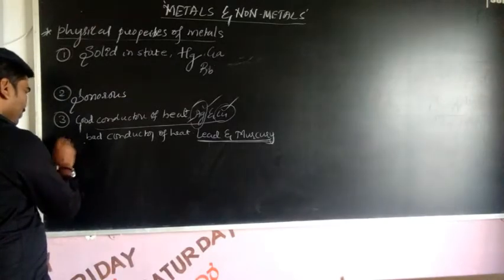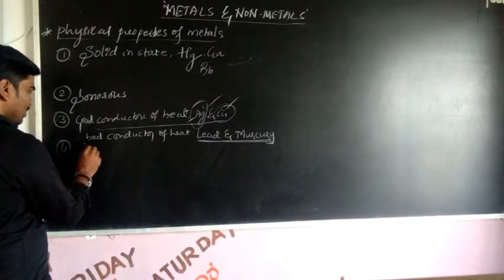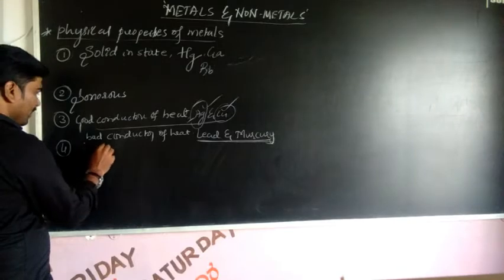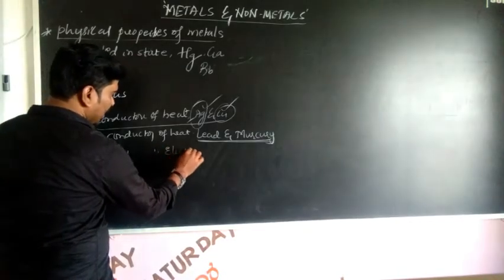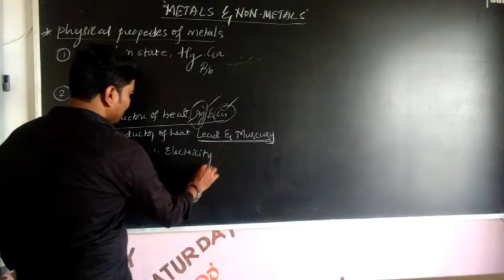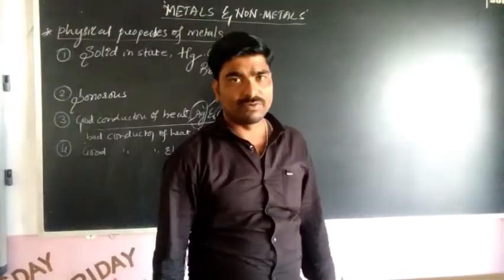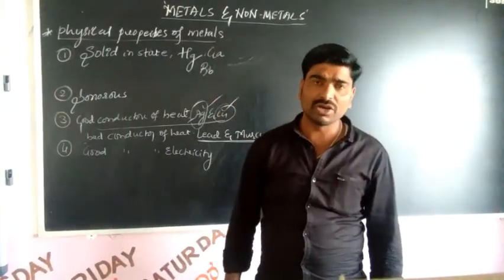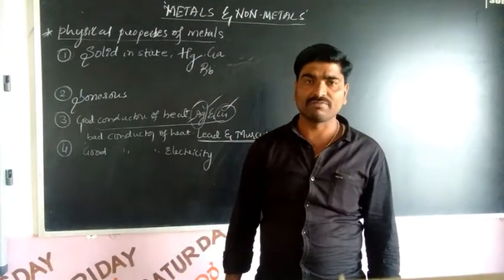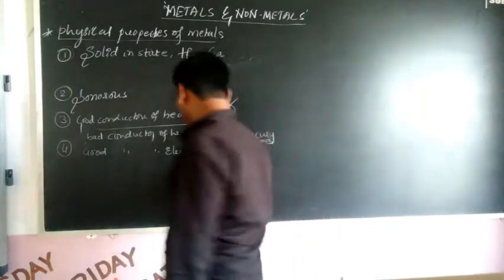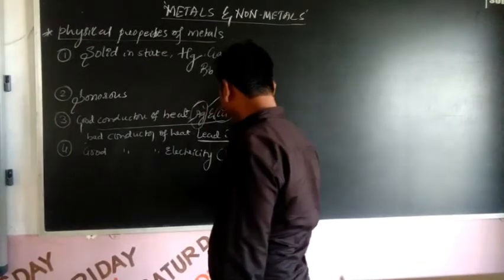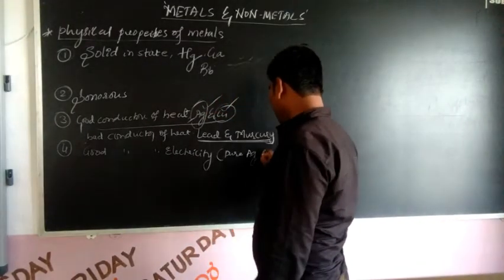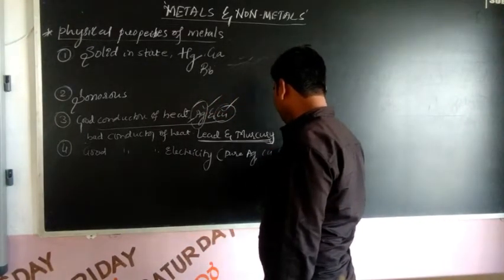And the fourth property, metals are good conductors of electricity. Which one is the best conductor of electricity? Pure silver, then copper, then gold.